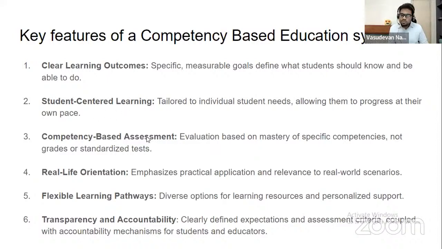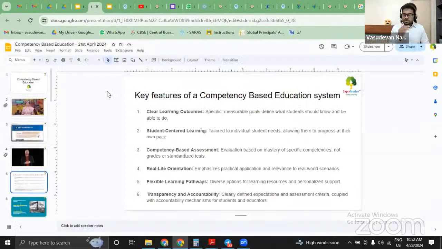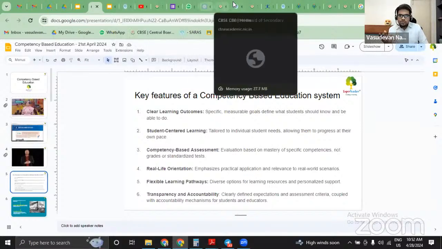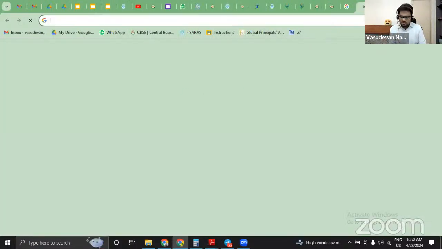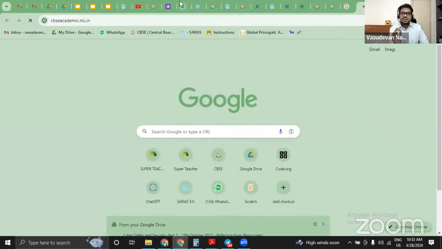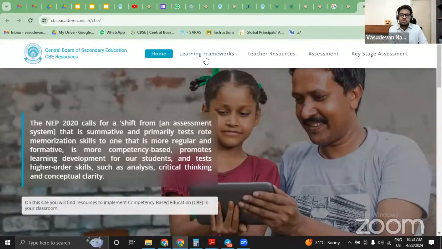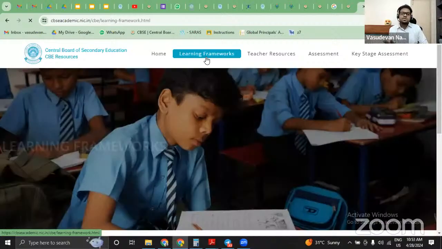Student centered learning, competency based assessment, real life orientation, these are some of the features of competency based education which we saw last week. This will get continued to the next week as well. But the point here is, if you want to learn about all these things in a detailed manner, you need to go to the CBSE academic website. I would like to show you right from the beginning. Go to the cbseacademic.nic.in website, and right over here you will be able to see CBE resources, competency based education resources.